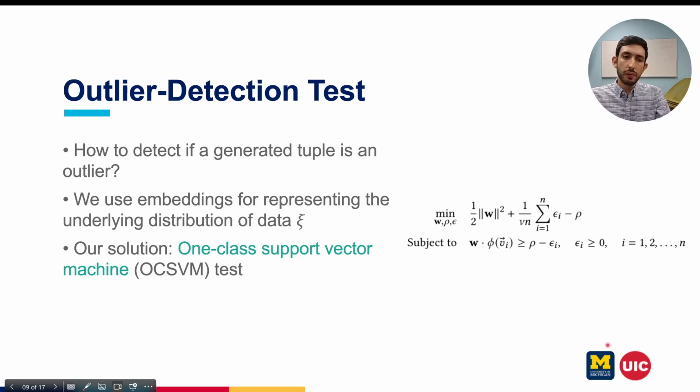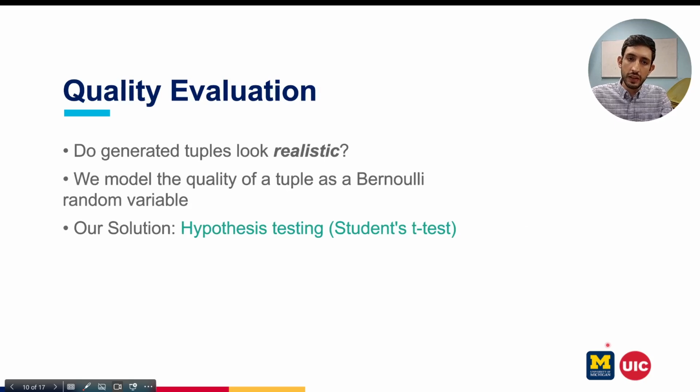For the next problem, how to detect if a generated tuple is an outlier, we formalize the distribution as an embedding, and we find the embedding to represent the underlying distribution of data. We use a one-class support vector machine, OCS-VM, test to detect outliers and reject them. Third, for the quality evaluation phase, our metric is whether the generated tuple looks realistic in the context of images.